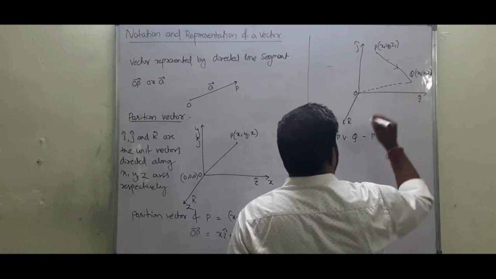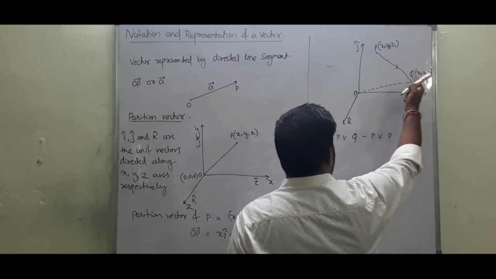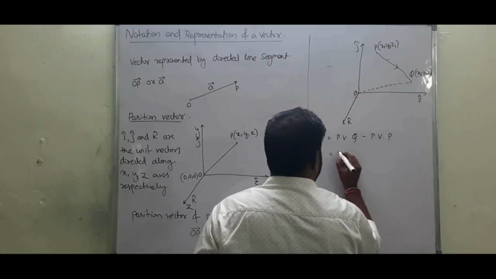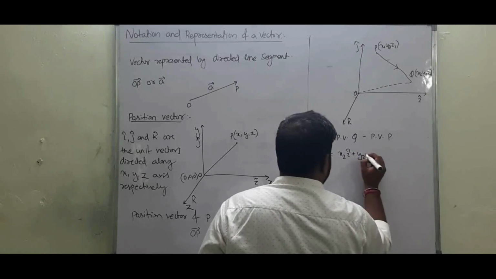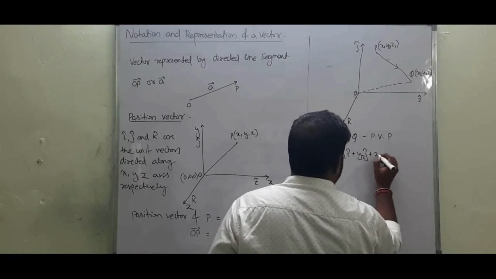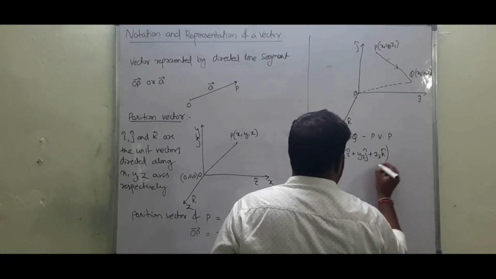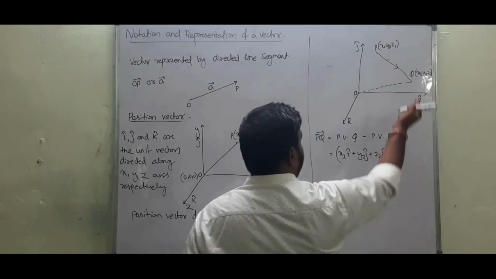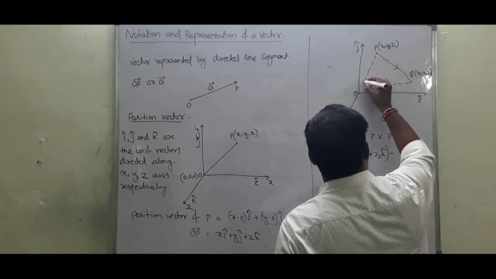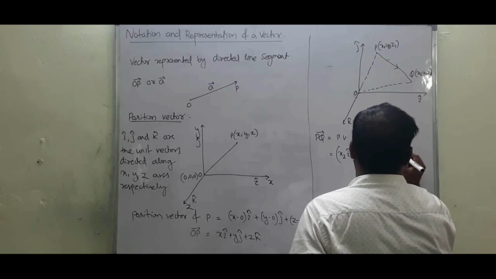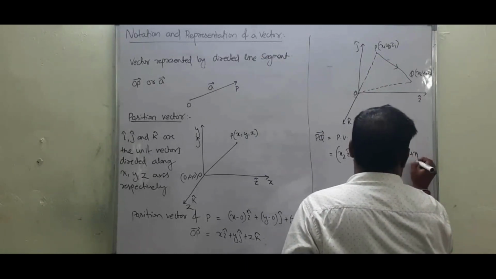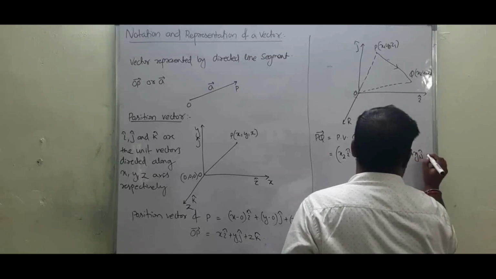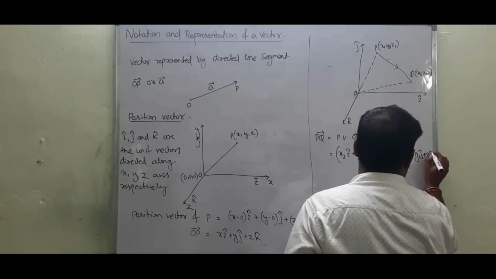This will be the position vector of Q. We can say x2 minus 0, that is x2 i cap plus y2 j cap plus z2 k cap, minus the position vector of P, which is x1 i cap plus y1 j cap plus z1 k cap.